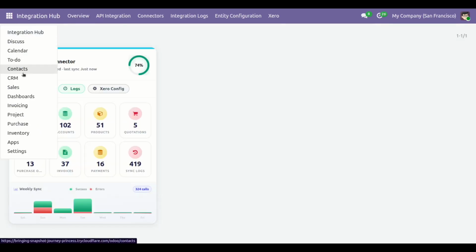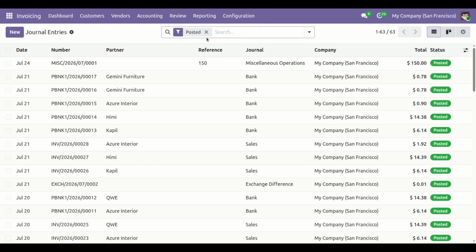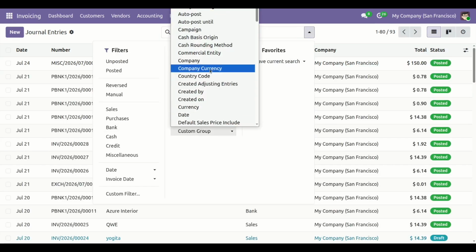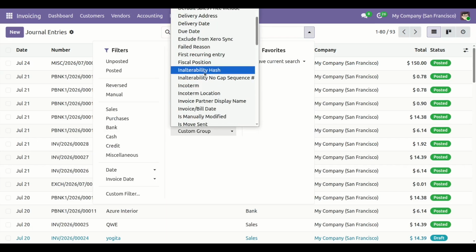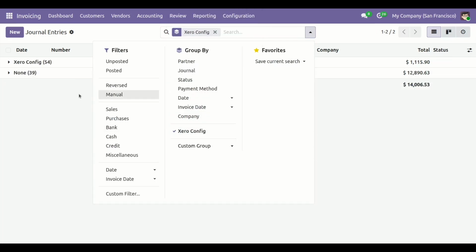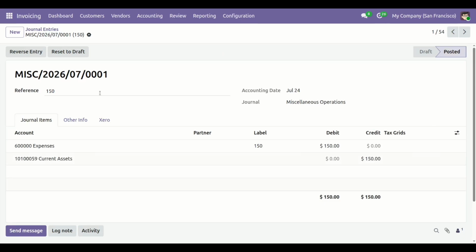Now go to the invoice, click on journal entries and filter using the Xero configuration. Here you can see the manual journal imported successfully.